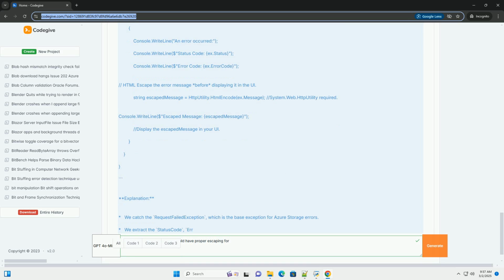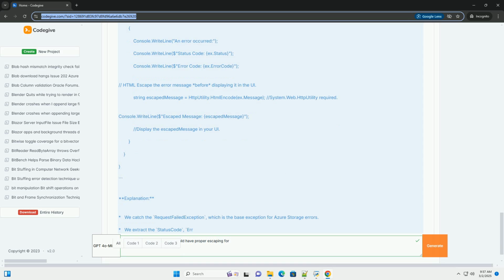Defense in depth. While escaping is crucial, it's also good to practice other security measures. Input validation. Validate user input rigorously on the server side to prevent malicious input from ever reaching the blob storage service. For example, use regular expressions to enforce valid container name formats. Least privilege. Grant your application only the necessary permissions to access blob storage. Avoid using account-level shared keys in production if possible; instead opt for Azure AD-based authentication with specific role assignments.